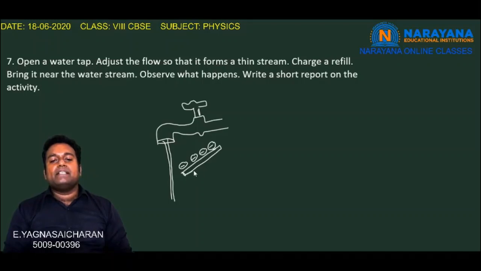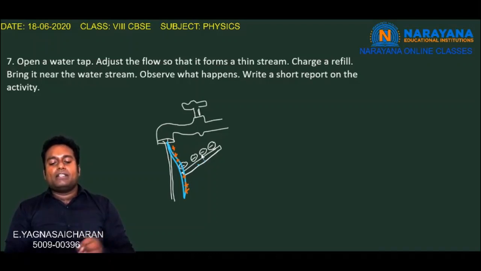As we are placing the refill near this, what happens here? The flow or the stream of water will be attracted towards this refill. You can see the deviation in the path of this stream of water whenever we place a charged refill near it, because the charged refill is negatively charged, and unlike charges are present in the stream of water. The stream of water on one side may consist of positive charges. Because of this mutual attraction, unlike charges attract each other, and there will be an attraction of the stream towards this refill.